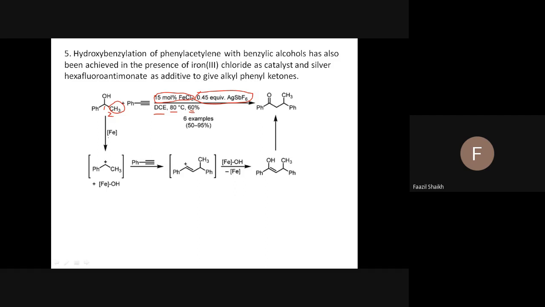You can see this Fe, which is generated from this one, will remove OH and form like this. Attacked by this phenylacetylene in a similar fashion, and the OH is delivered from this FeOH to the same compound. There's an enol that forms the ketone. So same. Go for the next page.